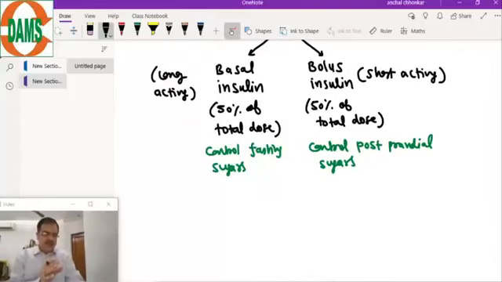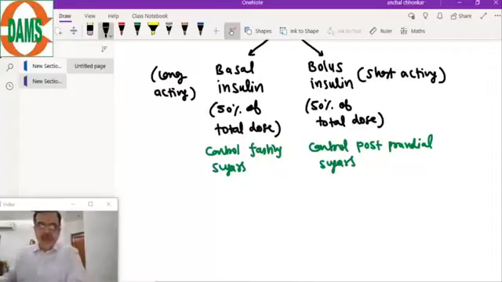Now the examples and the graph: how to manage these patients whose glucose value is fluctuating, how to control that, the practical aspect of managing these patients. But first we should sensitize ourselves to the names of the insulin, because in the exam the patient may be taking glargine. So you should know what glargine is. Is glargine a basal or a bolus insulin?